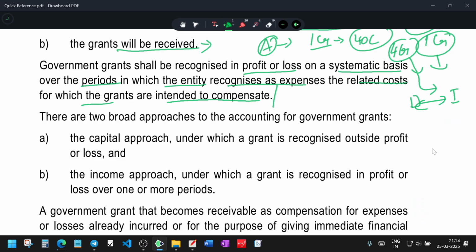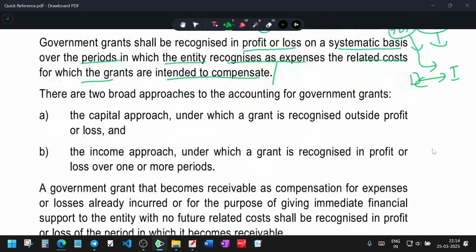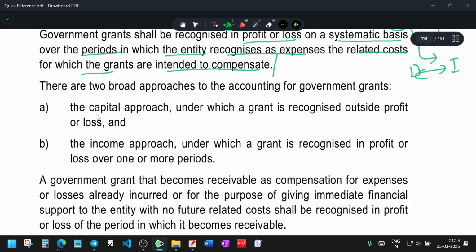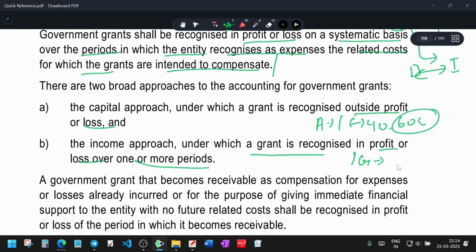There are two approaches to accounting for grants: the capital approach, under which the grant is recognized outside profit and loss, or the income approach, where the gain is recognized in profit and loss over one or more periods. Outside profit and loss: the asset is 1 crore, I subtract 40 lakhs, now the asset is 60 lakhs. It is outside the P&L. But if I recognize 1 crore and charge depreciation, it goes to P&L as an expense, and I consider the grant as income. Every year, a part of the grant is considered as income. This approach is the income approach.